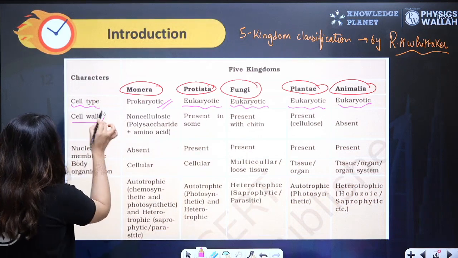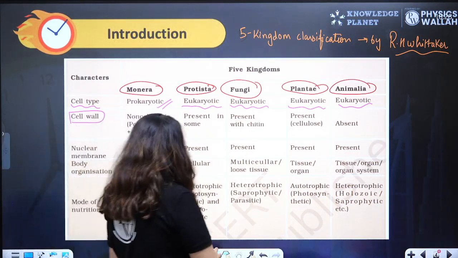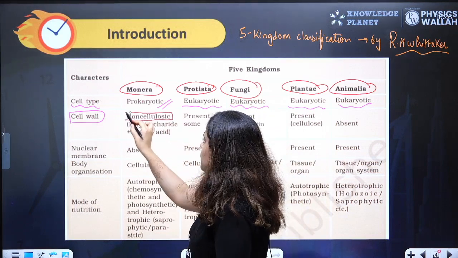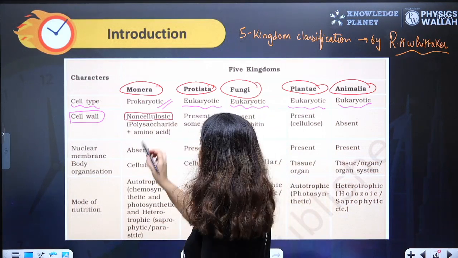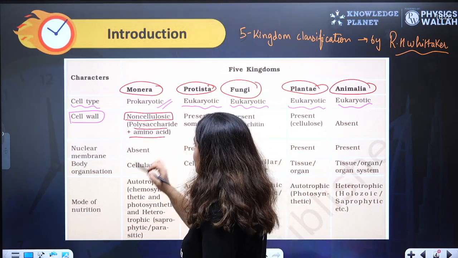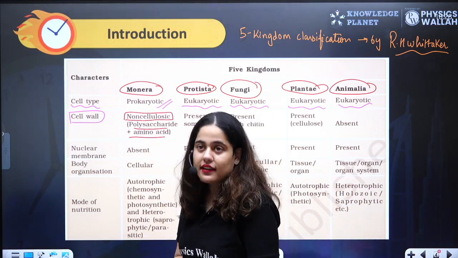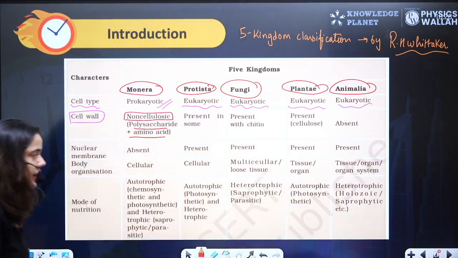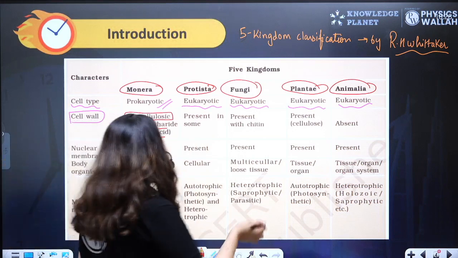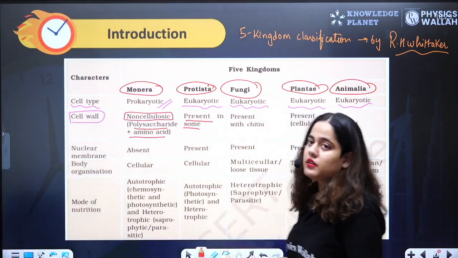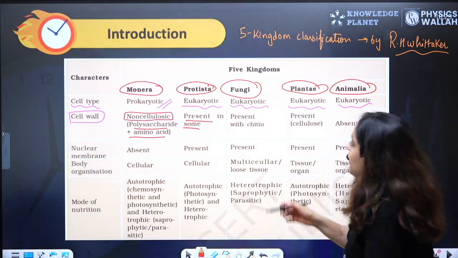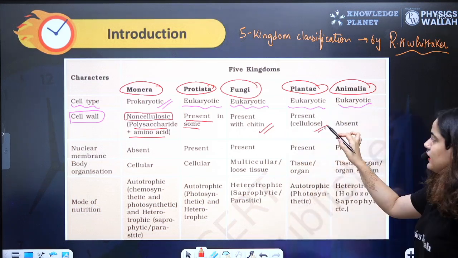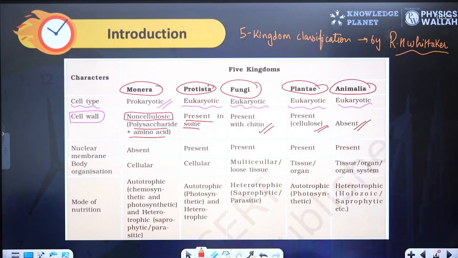Let's talk about their cell wall. In bacteria, the cell wall is non-cellulosic, which means it is not composed of cellulose. It is composed of polysaccharides and amino acids and is known as peptidoglycan. In Protista, the cell wall is present in some members and absent in some. In Fungi, the cell wall is made up of chitin. The plant cell wall is made up of cellulose, and in animals it is absent.